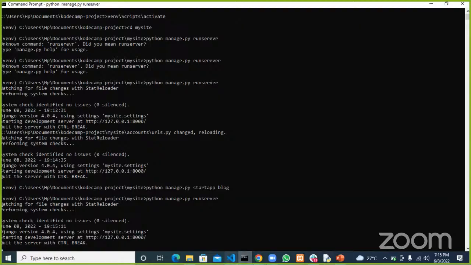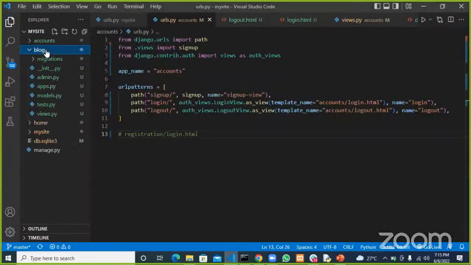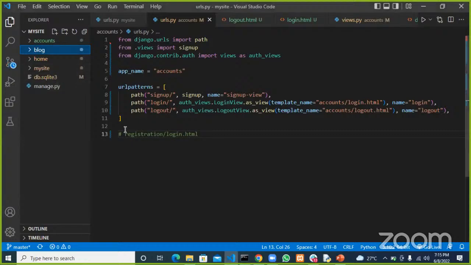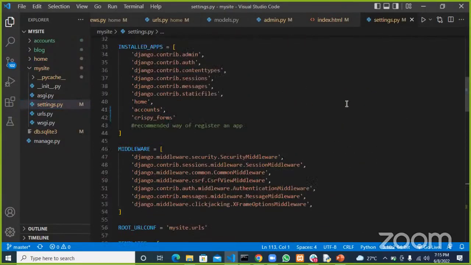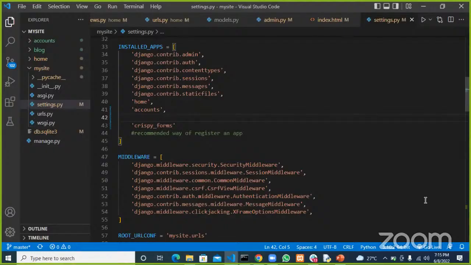If I go to my VS Code, we have a new folder here called blog. So remember, the first rule of creating a new app: we register that app in our settings. So far, the way we've been registering apps is just writing the app name itself.